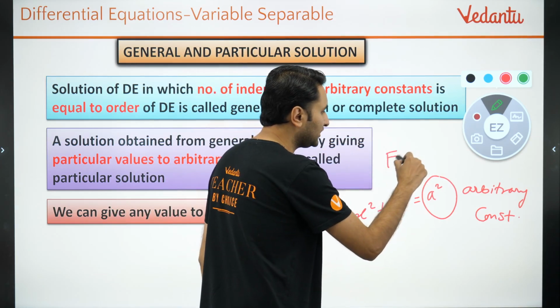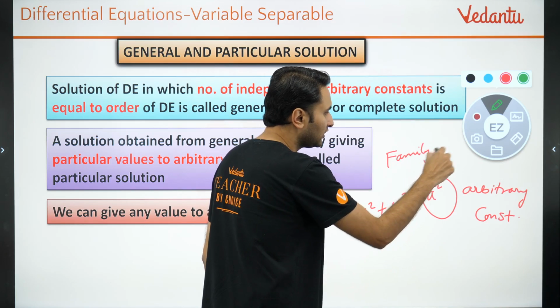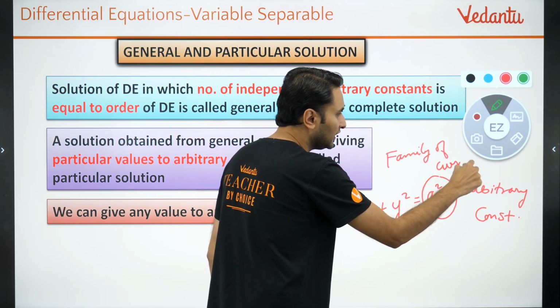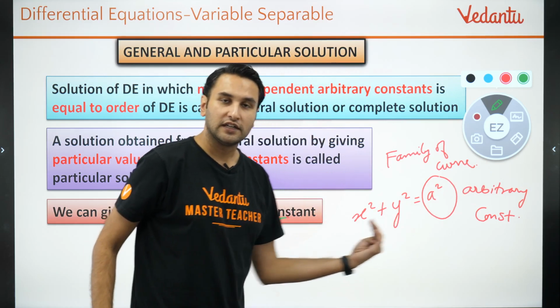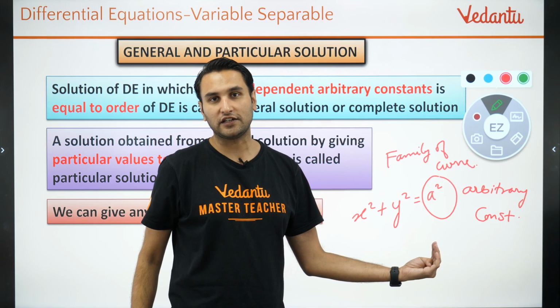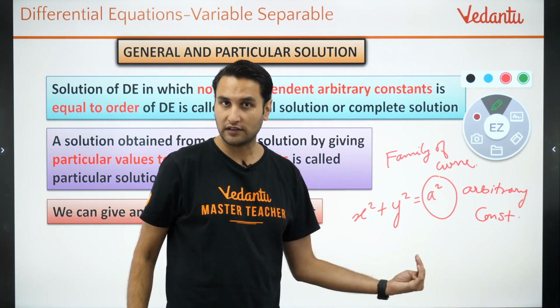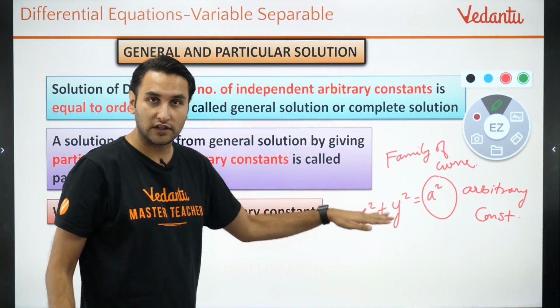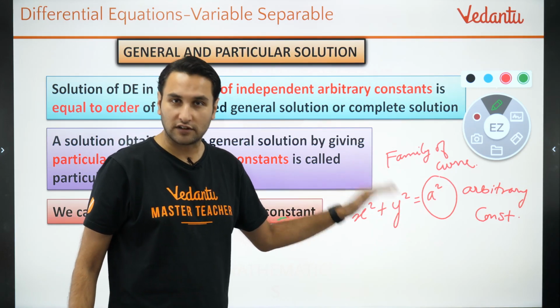Actually, what does it represent? It represents family of curve. ये किस curve का family है? This is, it represents all the circles whose center is at origin. It's a family of circle. So इसको हम बोलते हैं general solution. We call it a general solution.